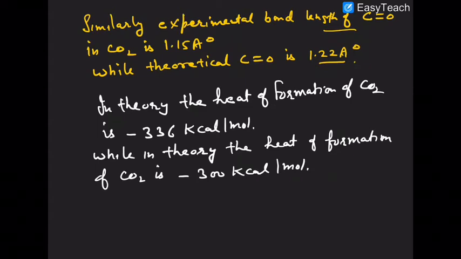It is showing a tendency toward formation of a triple bond. Why? Because a triple bond is much shorter than a double bond. So the double bond value is 1.22, while the triple bond value is 1.15, sorry. So this value is closer to the triple bond.